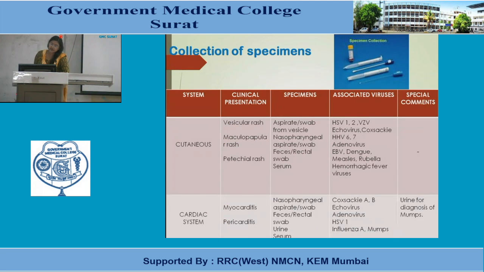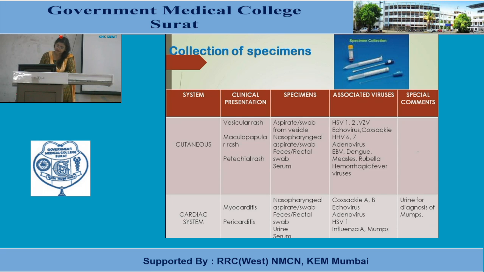Cutaneous infections like vesicular rash, maculopapular rash, and petechial rash can be seen. Here the aspirate or swab is taken from the vesicular fluid. Nasopharyngeal aspirate or rectal swab can be taken. Serum sample is used. Associated viruses with cutaneous manifestations are HSV 1 and 2, VZV, the varicella zoster virus, echovirus, Coxsackie, then HHV 6 and 7, adenovirus, Epstein-Barr virus, dengue, measles, rubella, and hemorrhagic fever viruses.